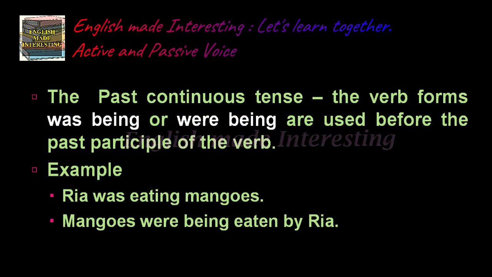The past continuous tense. The verb forms was being or were being are used before the past participle of the verb. Example, Riya was eating mangoes. Mangoes were being eaten by Riya. It is past continuous tense form. Riya was eating, it is past continuous. Mangoes were being eaten, it is again past continuous form.